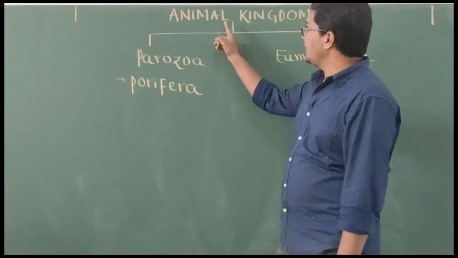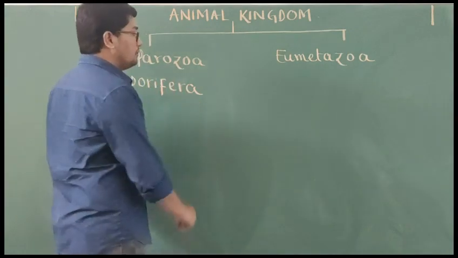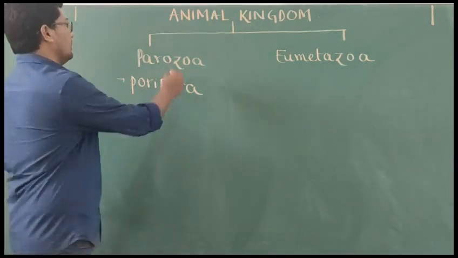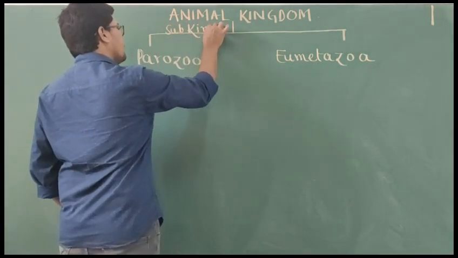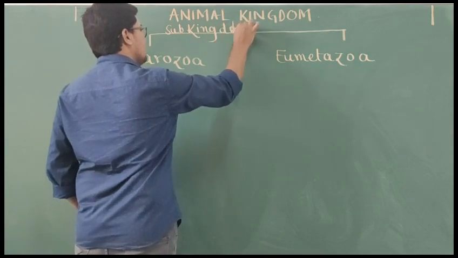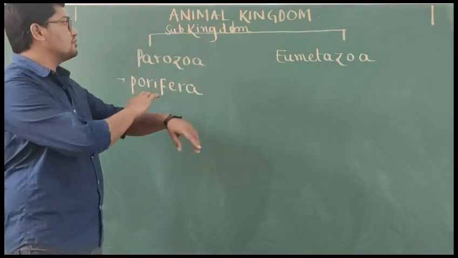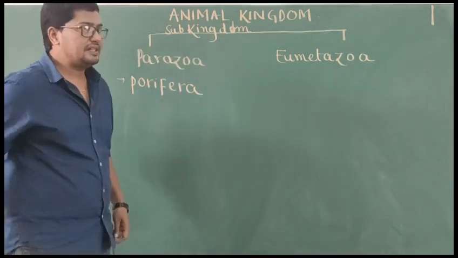So according to 5 kingdom classification, the animal kingdom starts with which phylum? Porifera, and only poriferans are included in a separate subkingdom, because Animalia is the kingdom and kingdom Animalia is classified into 2 subkingdoms, namely Parazoa and Eumetazoa.